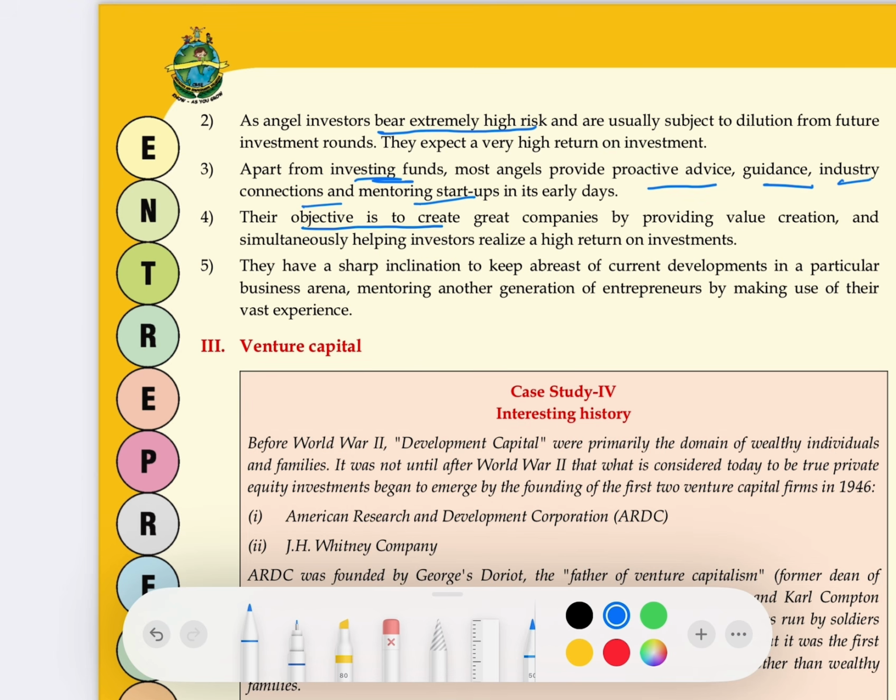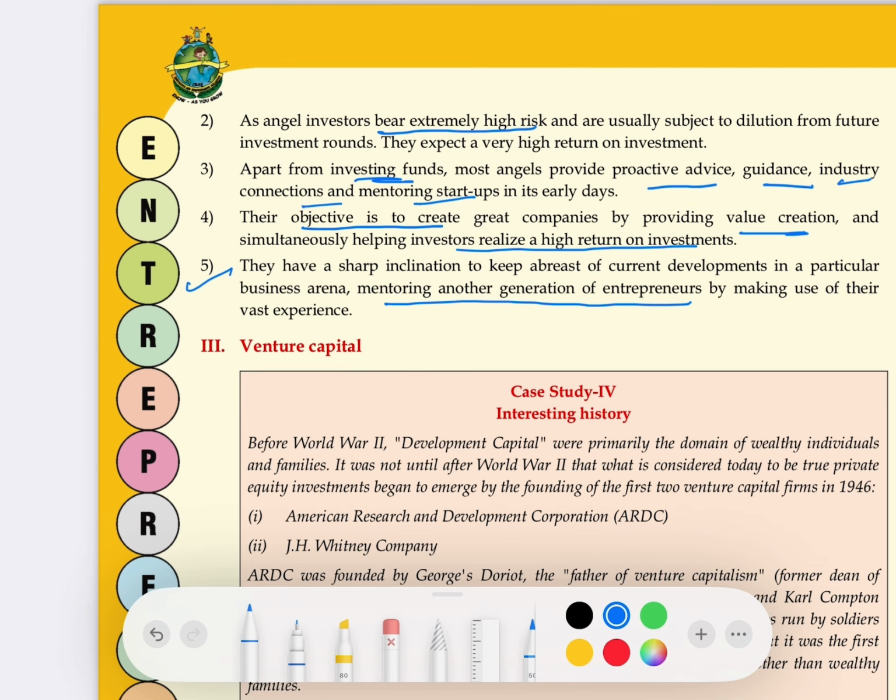Then the objective of angel investors. The objective of these angel investors is that they help in creating value in the business. They help in growing and expanding the business, which not only helps them in getting more return on their money, but it helps all the investors in getting a high return on investment. Then last, angel investors have a sharp inclination of staying ahead in the market and current developments, and because of this they keep on mentoring another set of generation also.